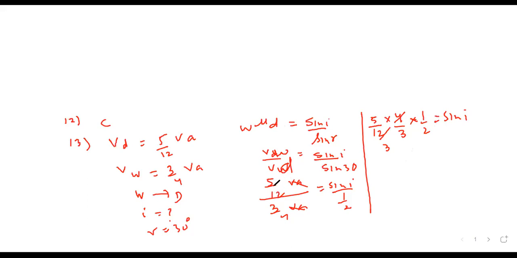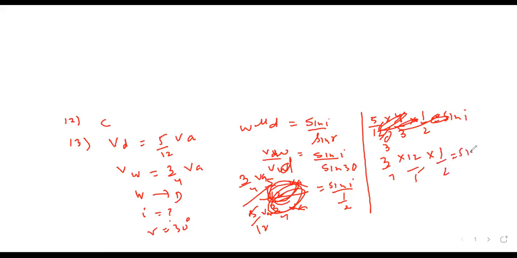Water and diamond. So this will become 3 by 4 of air upon 5 by 12 of air. That means you will get 3 by 4 into 12 by 5 into half equal to sine I. So 4 3s are 12.